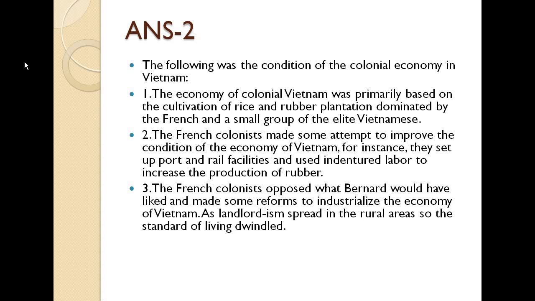For instance, they set up port and rail facilities and used indentured labor to increase the production of rubber. Third, the French colonists opposed what Bernard would have liked and made some reforms to industrialize the economy of Vietnam. As landlordism spread in the rural areas, the standard of living also dwindled.